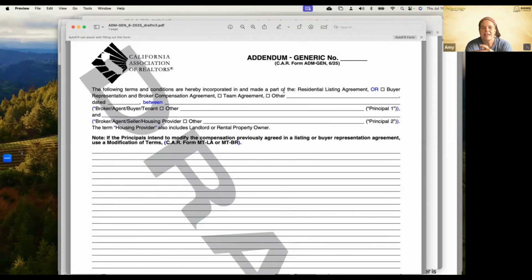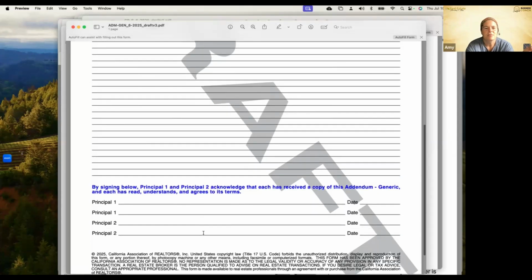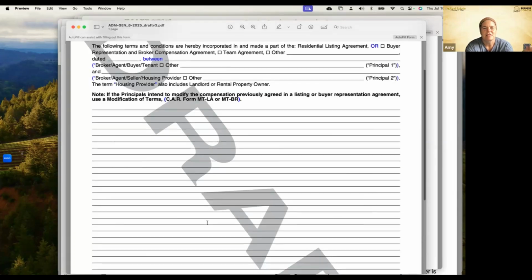Maybe you've got a graduated commission schedule on the listing agreement. Maybe you want to clarify some items that are or aren't included on that listing agreement at the time that you're filling it out. This would be the form that you're going to use for this. This form is going to be between you and the principal, or the brokerage and the principal for the most part. So that's how this form gets used. I just wanted to introduce this one because it is a new form. And then again, you've got principals signing down here so that they understand and that they've received a copy of this.